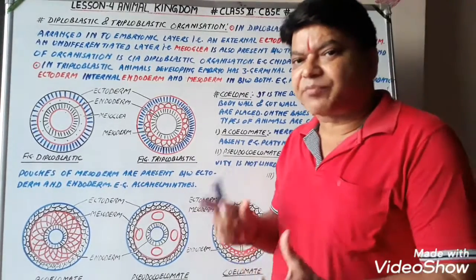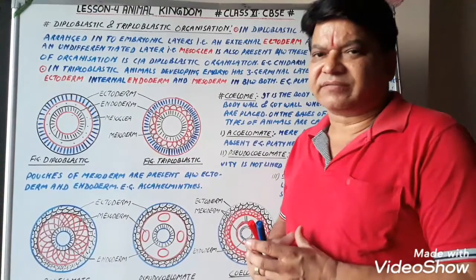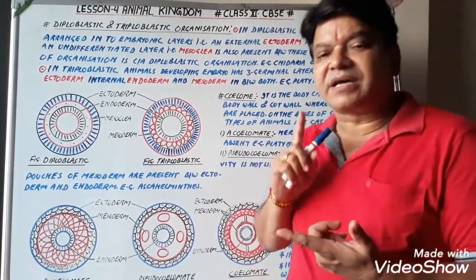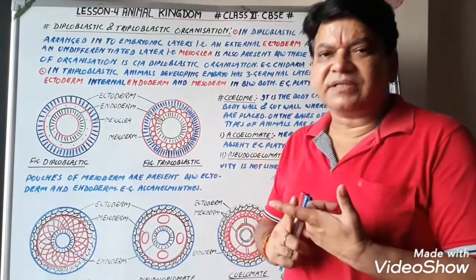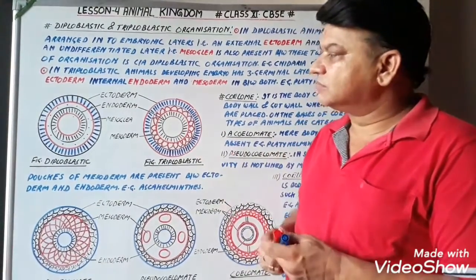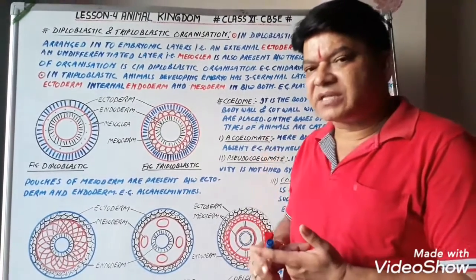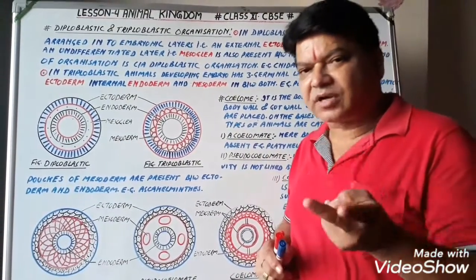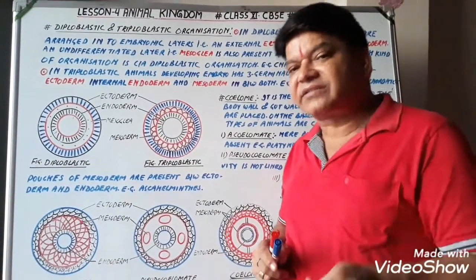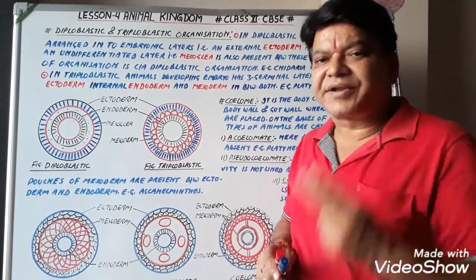Actually, diploblastic, triploblastic means the body organization whenever in embryonic condition the embryo developed, or all the organs inside the body of the embryo developed. So 3 germinal layers participate in developing these organs or body. That is, outermost layer is the ectoderm, middle layer mesoderm, and innermost layer is the endoderm. So those animals in which only 2 layers participate, that is ectoderm and endoderm, such organisms are known as diploblastic, and in which all these 3 germinal layers participate in the development of organs are known as triploblastic animals.